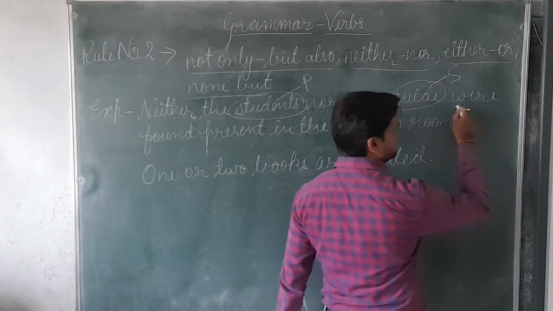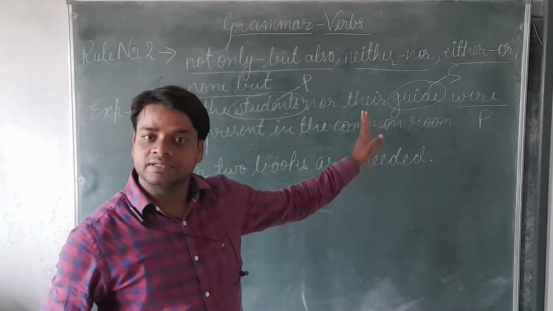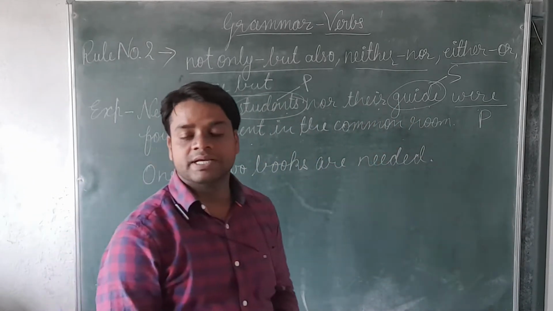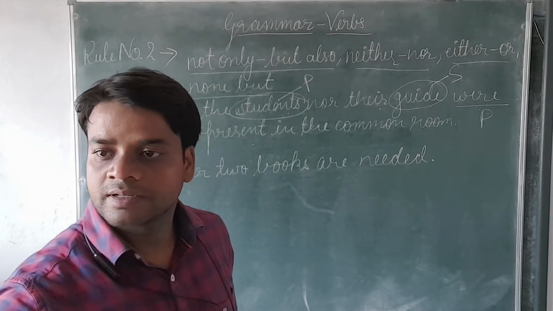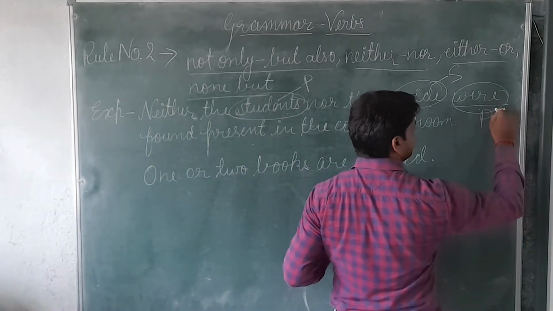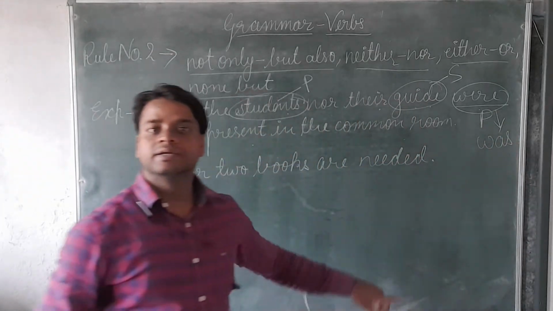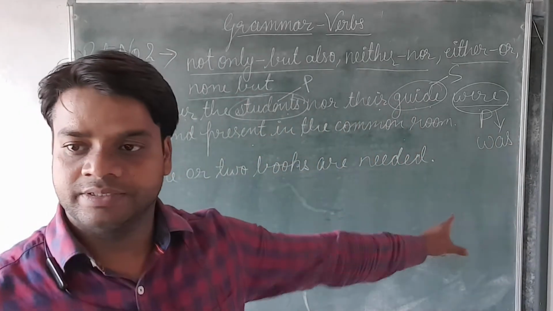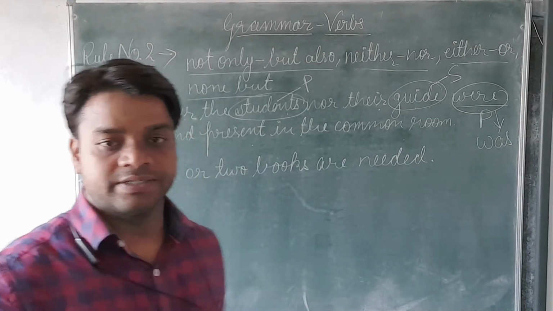And what is the verb used here? Plural. So can you tell me, is it correct or wrong? It is wrong. So in place of were, we can use was. Got it? That was we can use there.